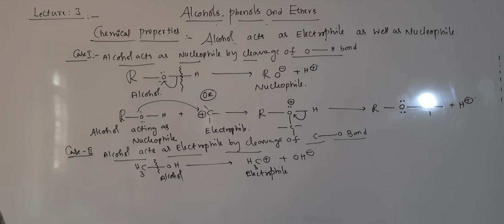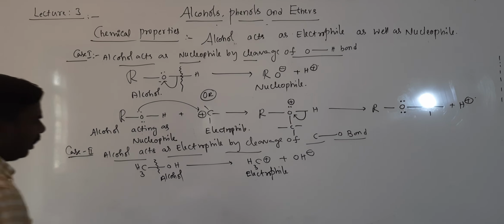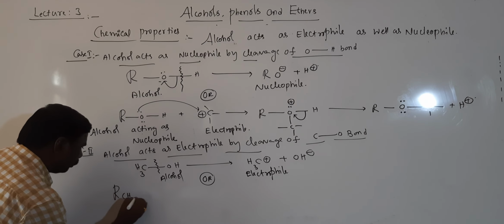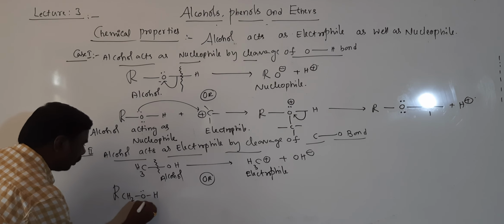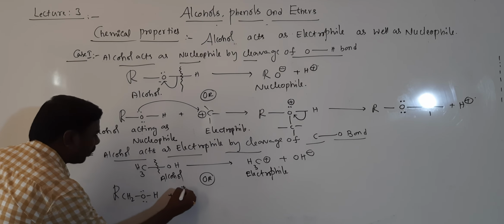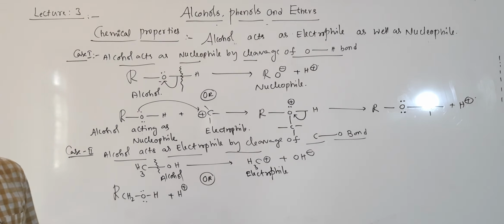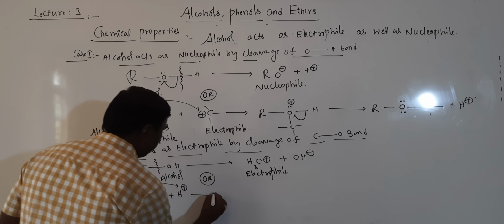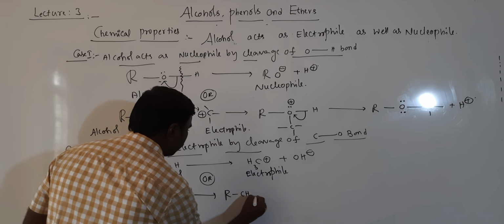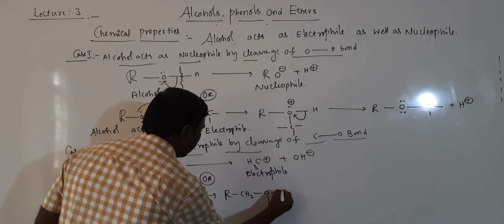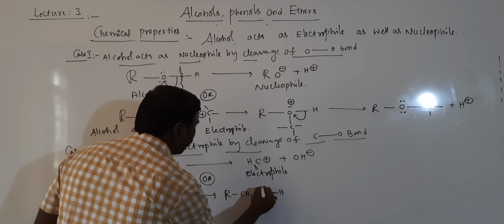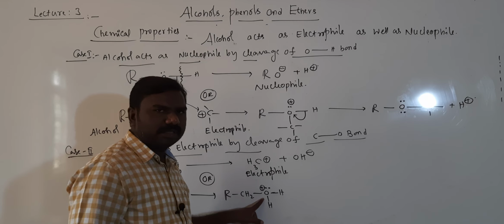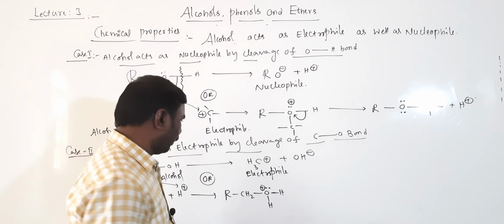So for this, the reaction is RCH2OH. This is treated with H plus, nothing but which one, that is acidic compound. These two will be attracted here. Then RCH2OH. So two lone pairs converted into one lone pair and losing electrons by oxygen indicated as a plus sign.